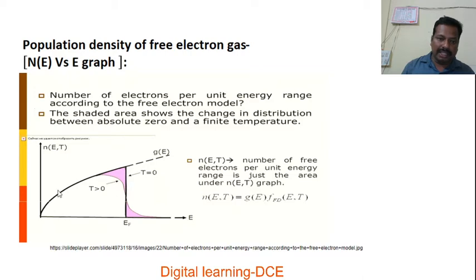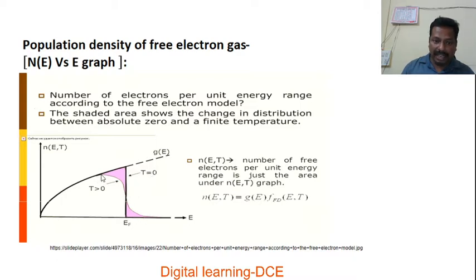The energy levels just below this Fermi energy level are completely filled, and the energy levels above this Fermi level are completely empty. As the temperature increases or some heat energy is supplied to the metal, what happens? The electrons present at the surface of the metal, in energy levels close to the Fermi level, just below it, gain this thermal energy. Thereby they make a transition to the energy levels above the Fermi level.